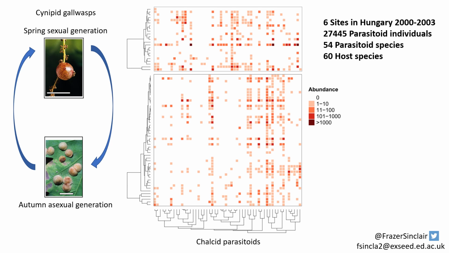In the heat map here, we can see the frequency of parasitoids reared from galls of the spring sexual generation here on the top and the asexual generation here on the bottom. This type of data can be considered in 2 formats. The first is the incidence of links, so the presence-absence of a link between a particular pair of species. The second format would be the frequency of links, so how frequently a link occurs between a pair of species. We did both and the results were much the same, and so here I'm just going to consider the incidence type data format.